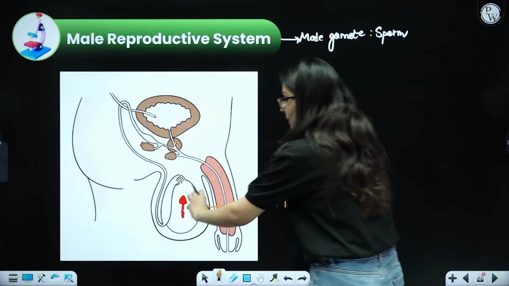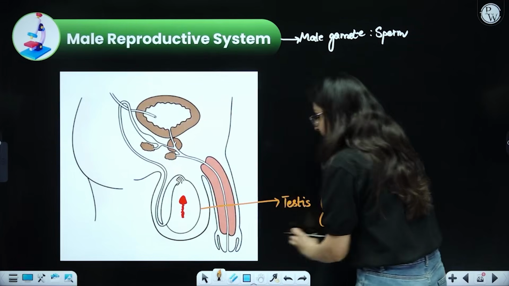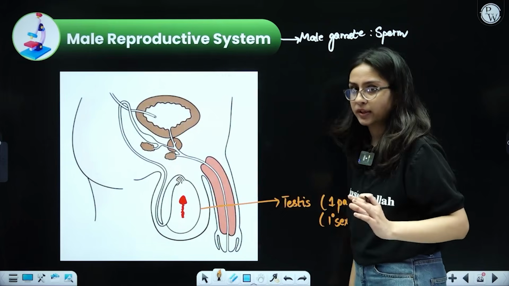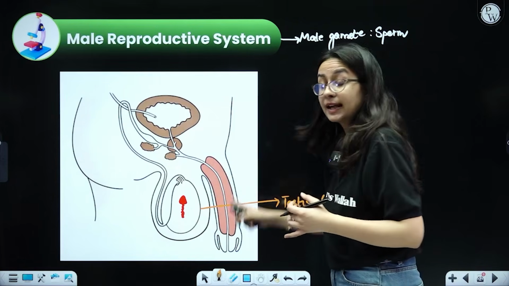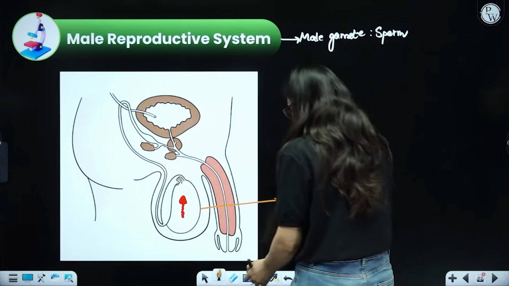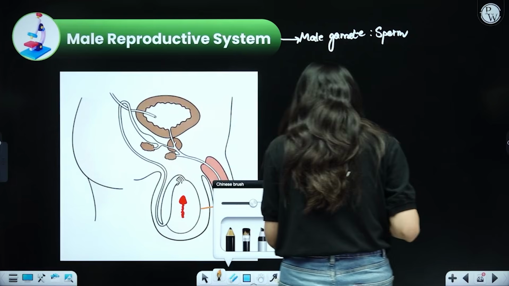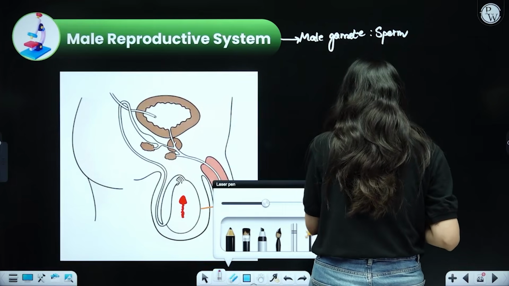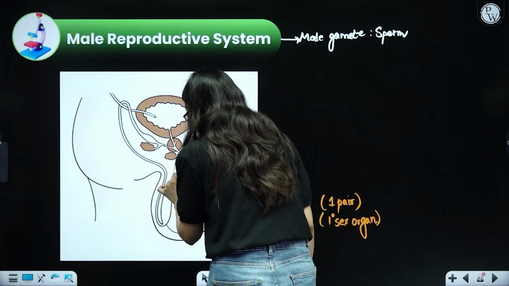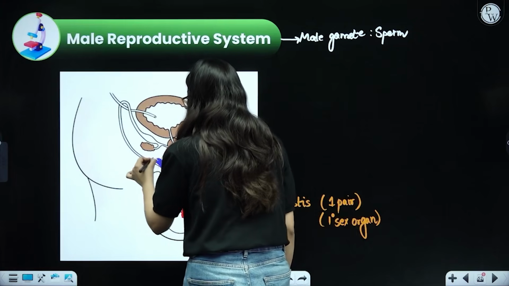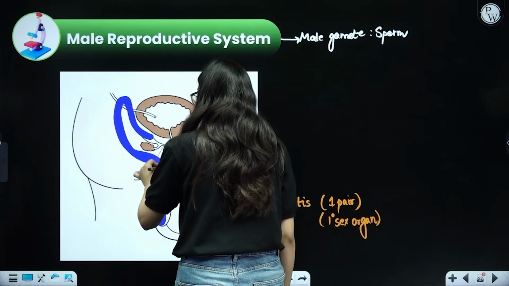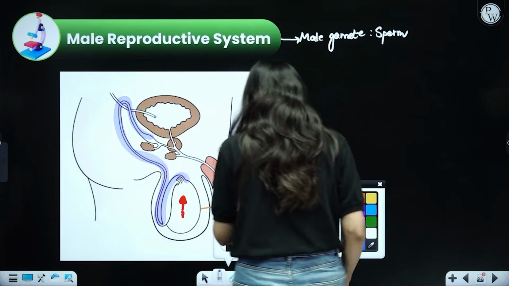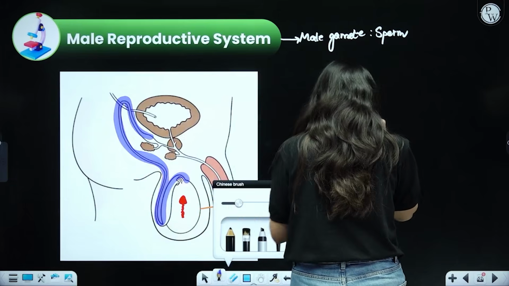But beta, this sperm ideally has to move and then come out of the male body and enter the female body. So there should be some kind of pathway, so that the sperm can move out and eventually enter the female body. So yes, there is a long tube-like structure that comes out from the testis, and I think you can easily see it from here. The sperm will enter this particular tube.